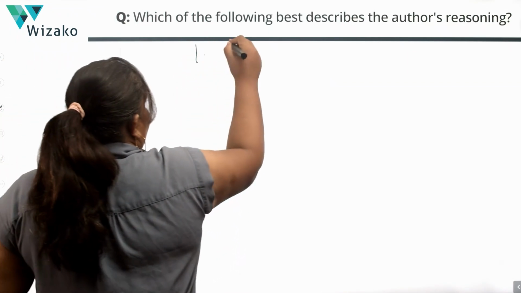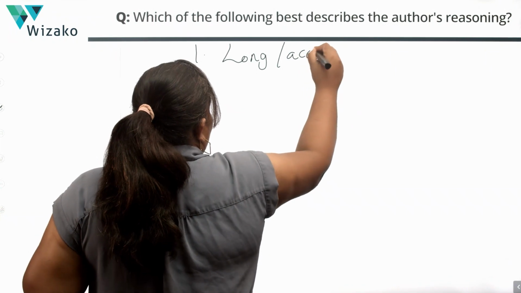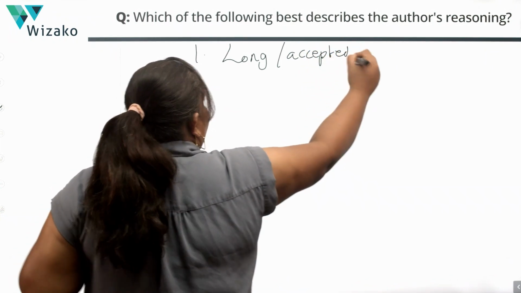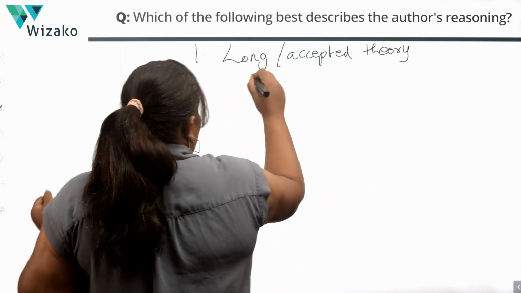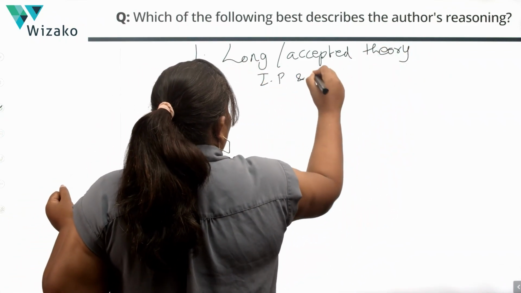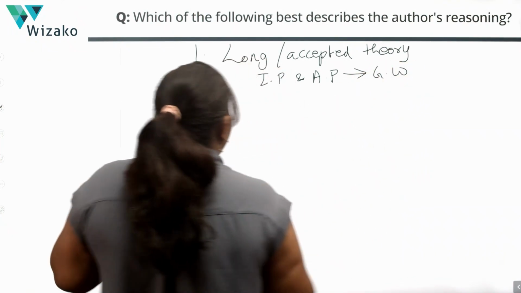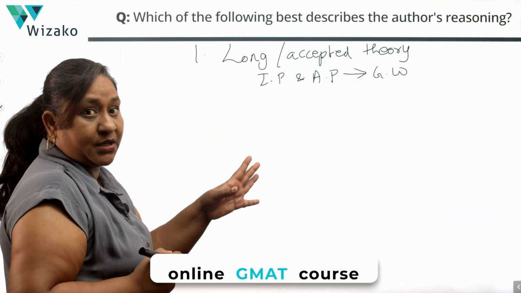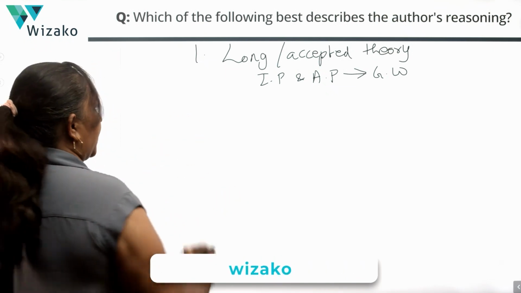The first thing that you have is a long established or accepted theory. And this theory is about how industrial pollution and automobile pollution are contributing to global warming. This is not the author's opinion. This is just something that has been long accepted by pretty much everybody.